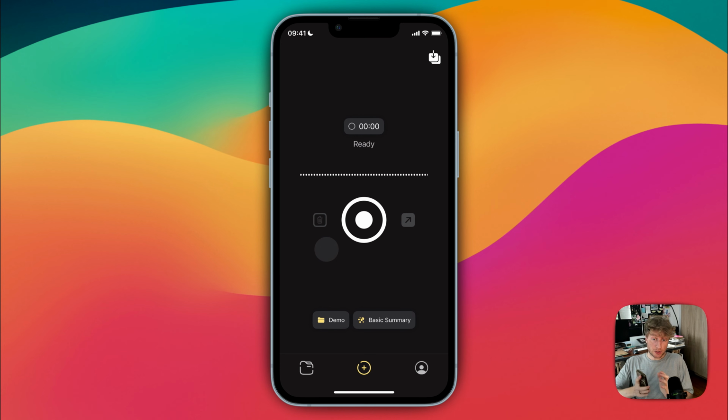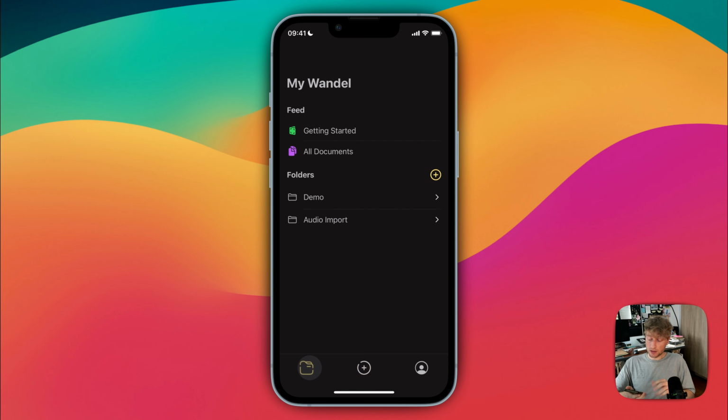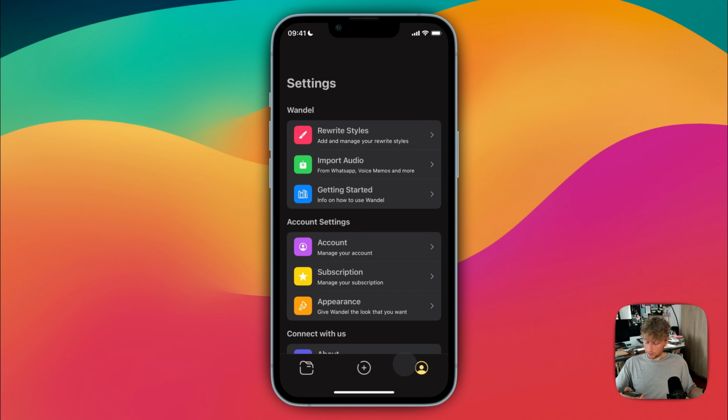Wondle helps you capture your thoughts and then turns them into well-written text. In this demo, I'm going to show you everything you need to get started with the app. Here you have your main recording view, and to the left you have your personal space. This is where all your recordings are going to be stored once they are processed. To the right you have your settings.